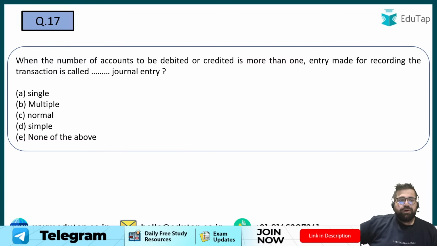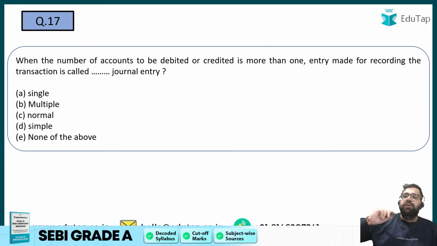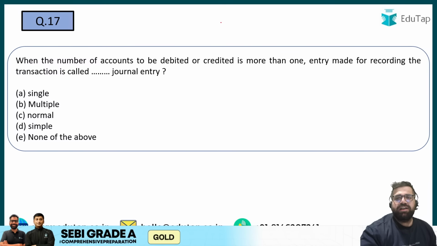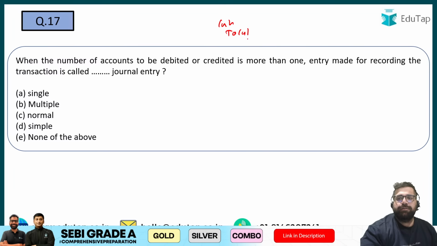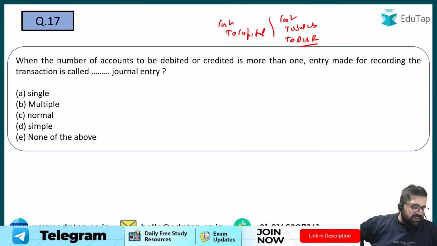Question number 17 is what? When the number of accounts to be debited or credited is more than one, the entry made for recording the transaction is known as what? It is known as a journal entry, but what kind of journal entry? When you have more than two accounts to be debited or credited. Now see, what does a simple journal entry look like? Cash to capital or cash to sales. This is a simple journal entry. But if I write cash to sales and to discount received, something like this, where I am making multiple accounts, right? Then this will be known as what?